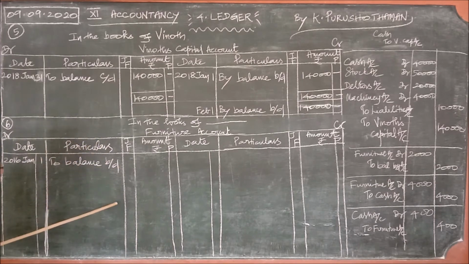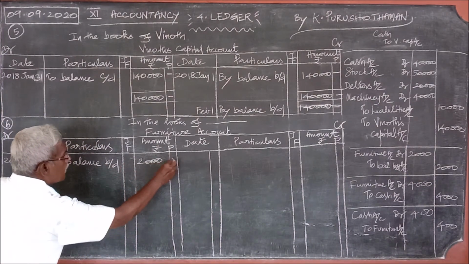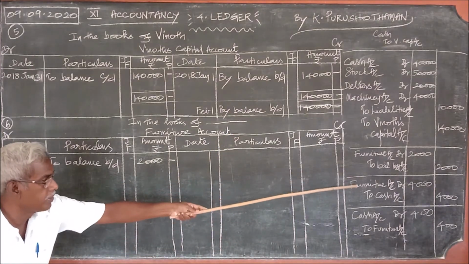What is the amount? 2,000. You can write it here. Then the next journal entry. Where does the furniture appear? On the debit. On the debit only the furniture appears.